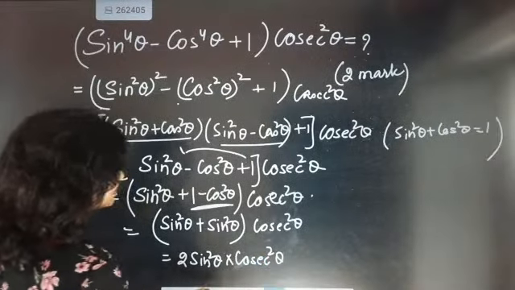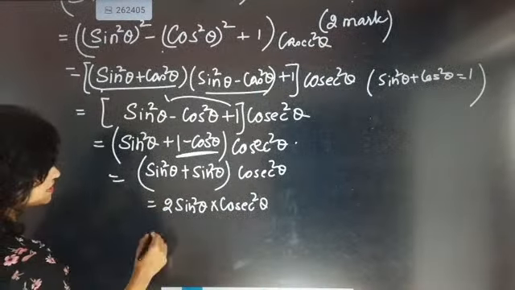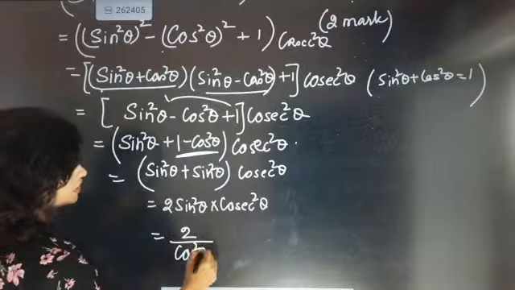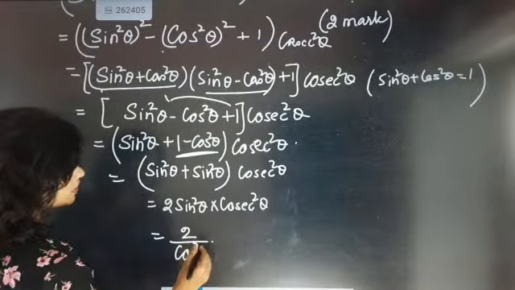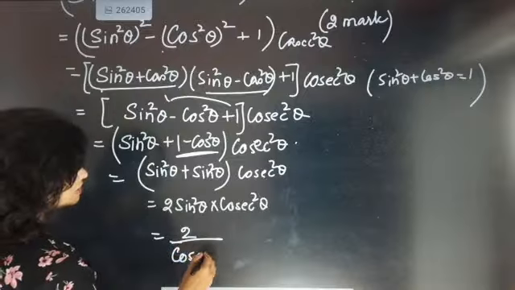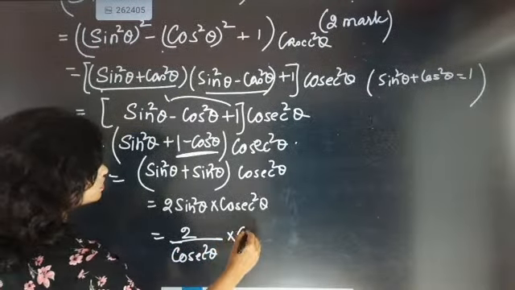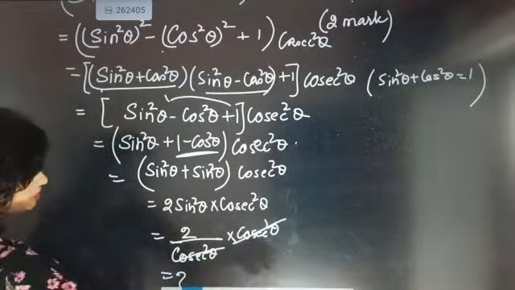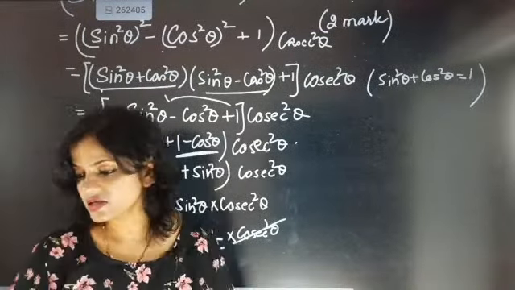And you know very well that sin square theta is nothing but 1 by cosecant square theta, the reciprocal of it. So 2 by cosecant square theta into cosecant square theta. Story over for cosecant. The answer is coming as 2.